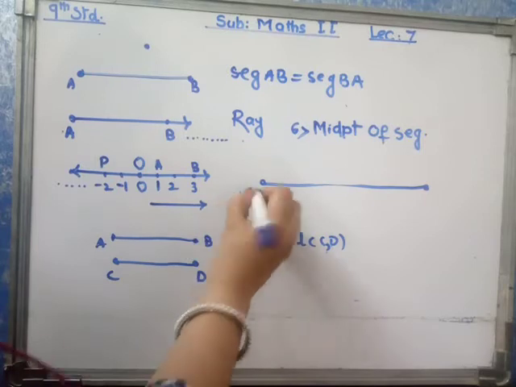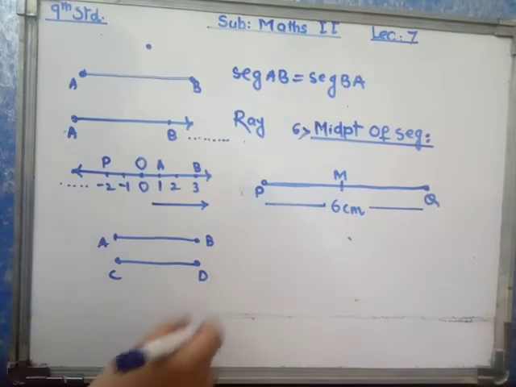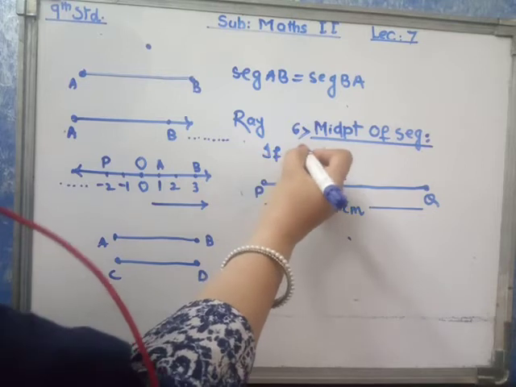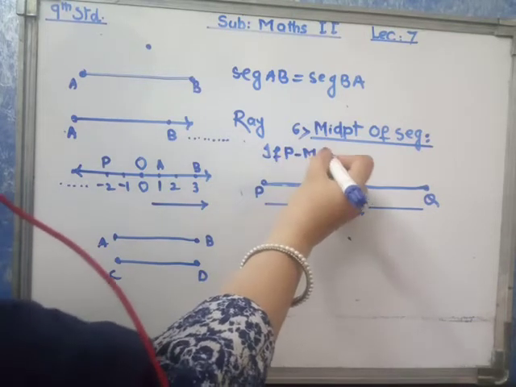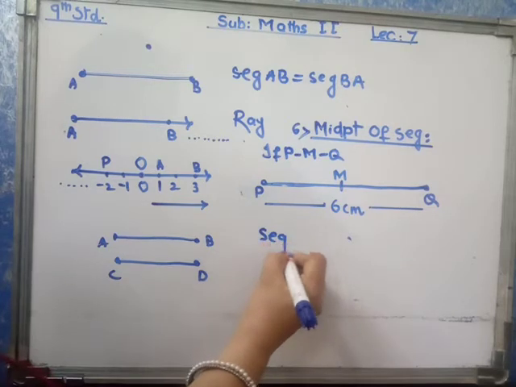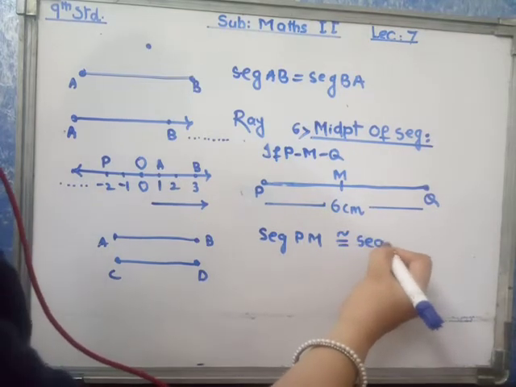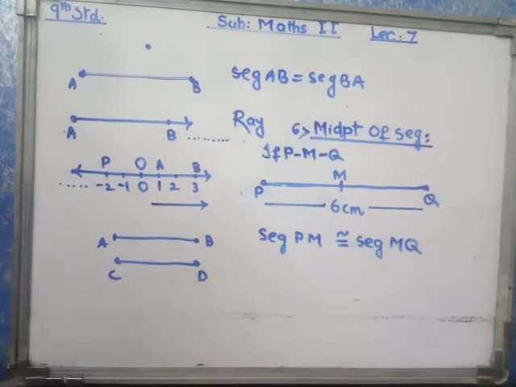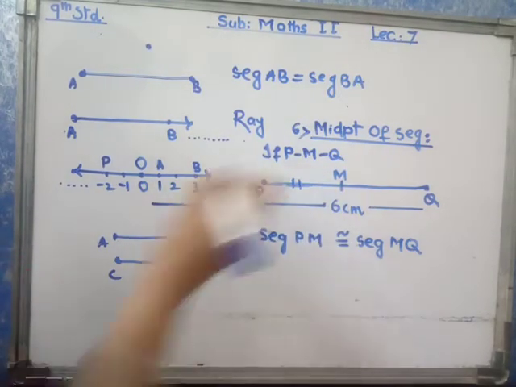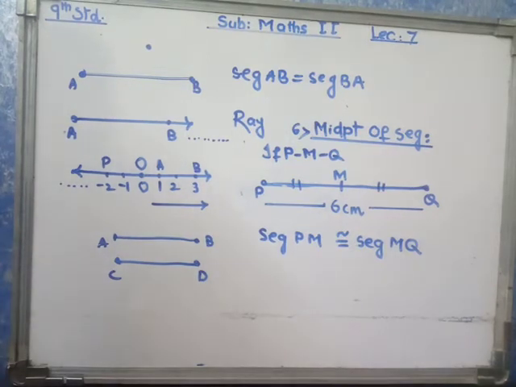Segment PQ. If point M is between point P and Q such that segment PM is congruent with segment MQ, this means that length of segment PM is exactly equal to length of segment MQ, then M is called midpoint of segment PQ.